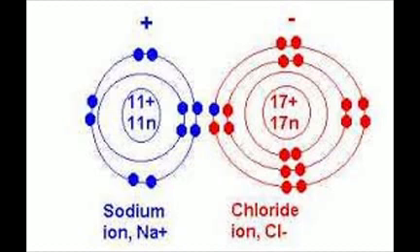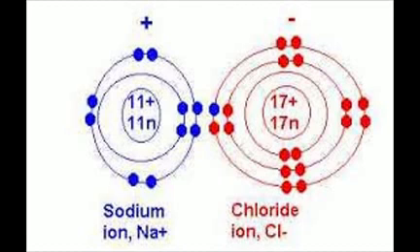Argon has 2 plus 8 plus 8, that is 18. In the first shell 2, second shell 8, and outermost shell also 8. The chlorine can attain this configuration by accepting 1 electron in its valence shell to form the chloride ion. It is Cl minus.